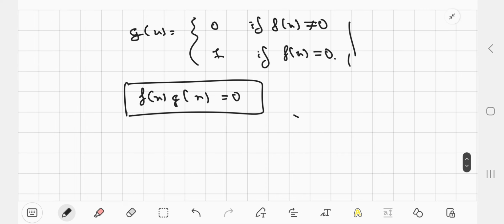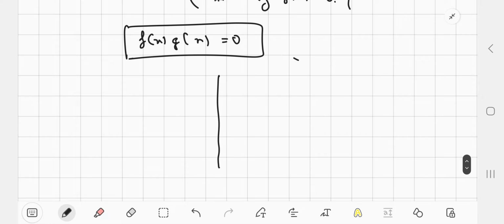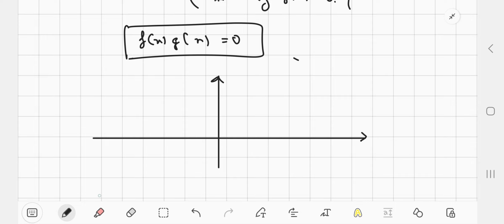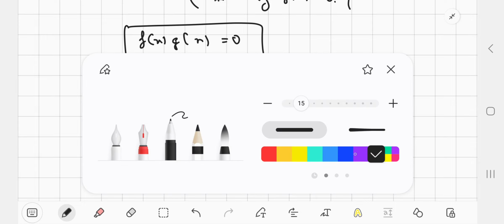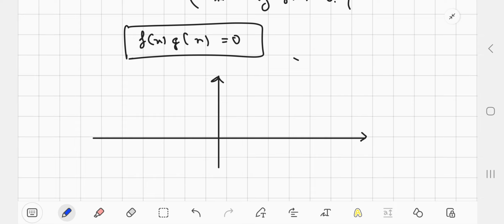This you can easily visualize. Suppose I consider the closed interval like this, and I want to map F and G. I want to consider G(x) to be 0 when F(x) is non-zero.